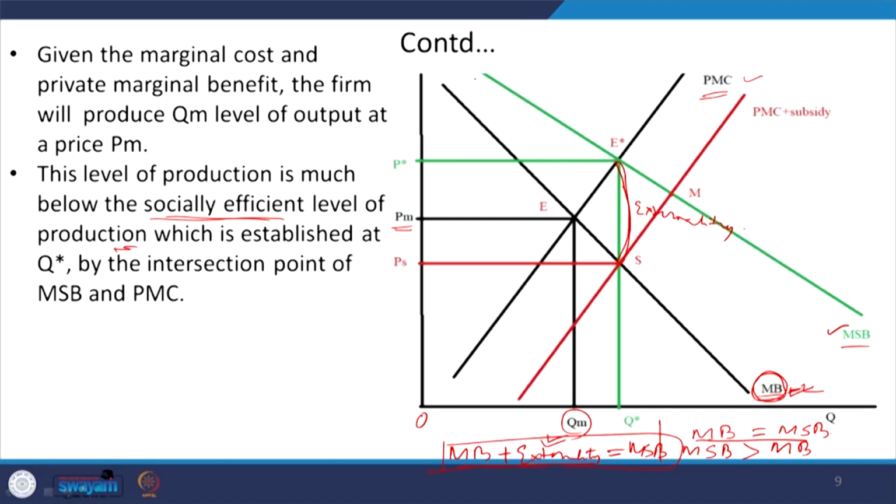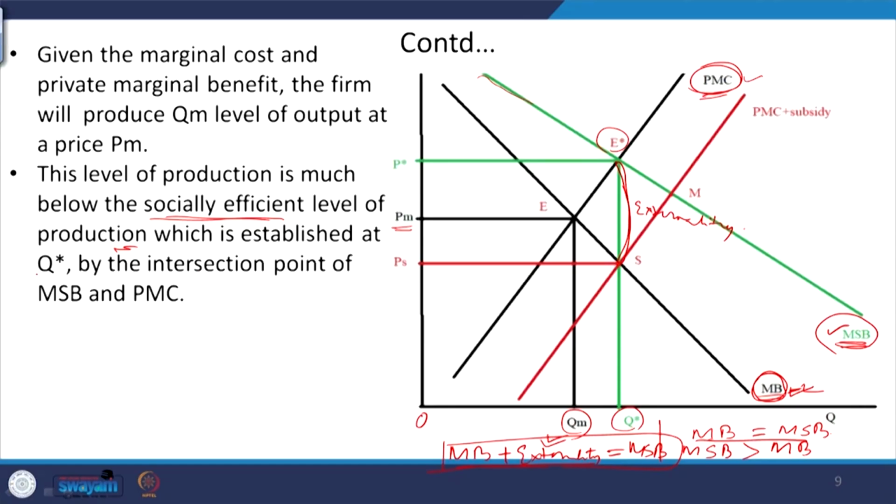Now, we are getting the true benefits that the society is getting from the production of this output. So, it is represented in terms of marginal social benefit, right. So, now we can find out what is the socially efficient level of production. So, now we are getting a new demand curve in terms of marginal social benefit, and your supply curve is this one, right. So, the intersection point at E star, we are having this production level, that is OQ star.